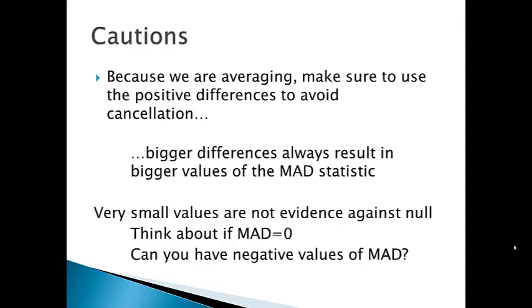All the group means would be the same. That's exactly what the null hypothesis says. And so a MAD statistic of 0 is very little evidence against the null. And you can't have negative values of the MAD statistic. So in this case, the smallest values of the MAD statistic, values near 0, are not evidence against the null hypothesis, whereas big values of the MAD statistic, far away from 0, very positive, are more evidence against the null hypothesis.